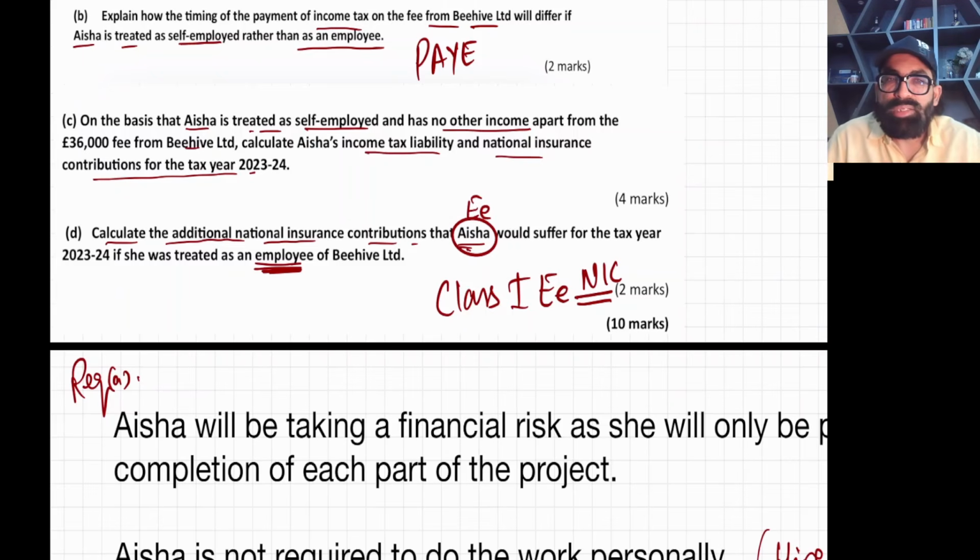So they are saying calculate the additional national insurance contribution that Aisha would suffer for the tax year 23-24 if she was treated as an employee instead of self-employed. If she were treated as an employee, what would be the additional NIC? First thing, try to listen. You only need to calculate the class 1 employee NIC.